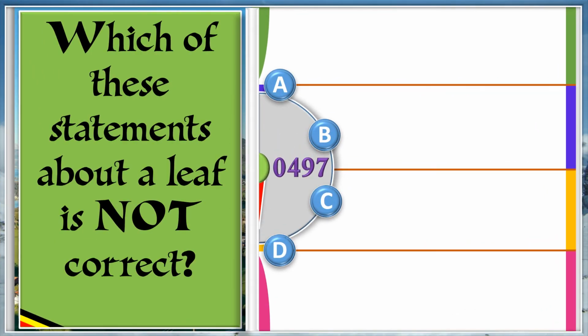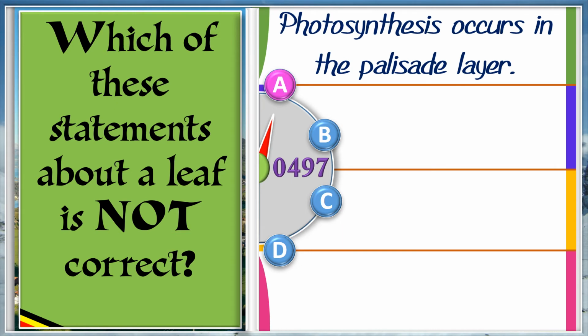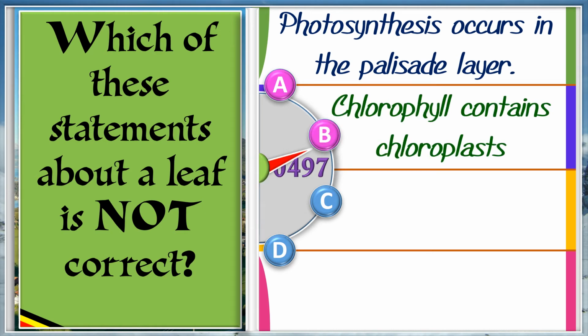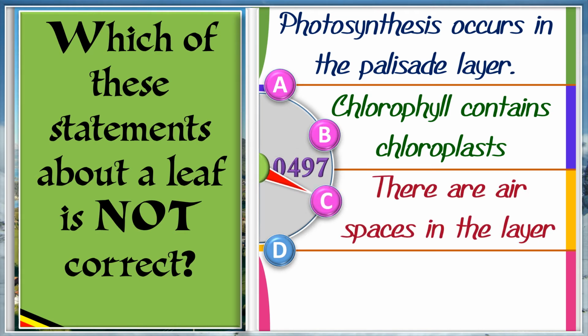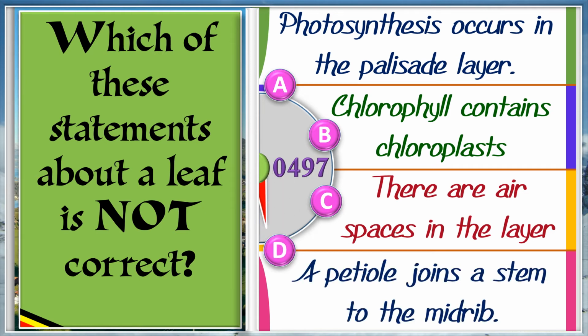Which of these statements about a leaf is not correct? A. Photosynthesis occurs in the palisade layer. B. Chlorophyll contains chloroplasts. C. There are air spaces in the spongy layer. D. A petiole joins a stem to the midrib. And the answer is B. Chlorophyll contains chloroplasts.